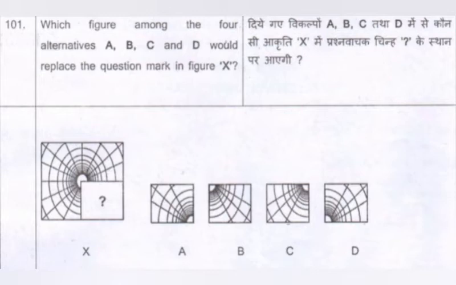So in the X image, there is a circle in the center and there are concentric circles around it. The center circle will get completed only if the leftover circle is in the chosen image. So the answer image should have the portion of that circle on the top left. So obviously option B has that circle portion. So that's the answer.